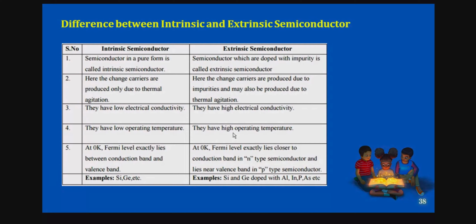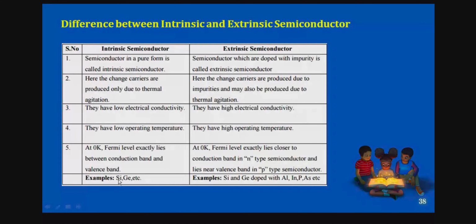If you have any impurities, the density may increase and you require more temperature for that, right? So here at 0 Kelvin, the Fermi level exactly lies at the middle. That means you are telling the position of the Fermi level. But here it lies closer to the n-type, and p-type will be different here. Okay. Now you can see the examples.